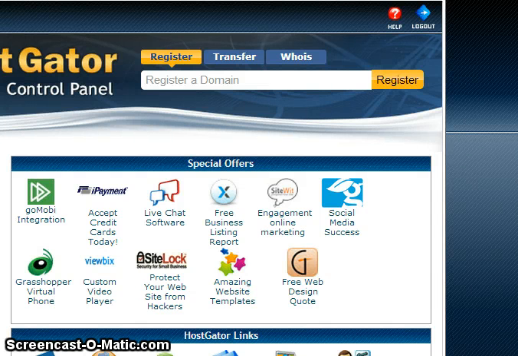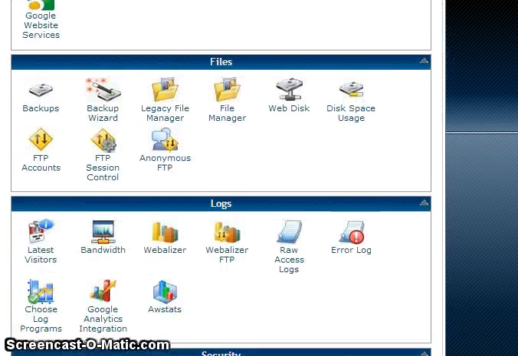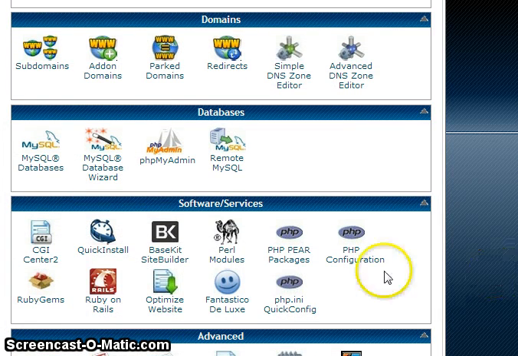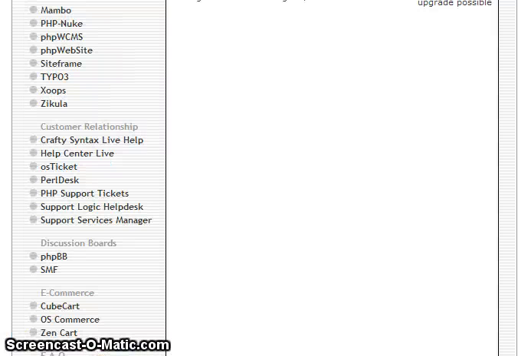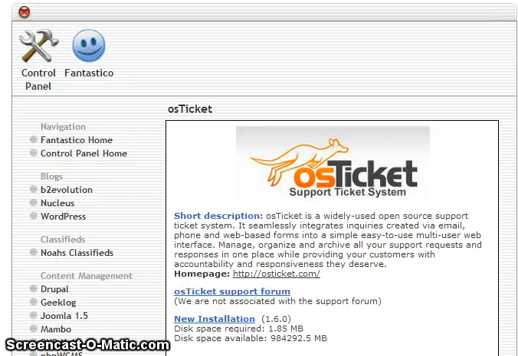Today I want to show you how to install an osTicket help desk on Hostgator. Inside your cPanel, look for software and services, press on Fantastico, and then on the left hand side press on osTicket, then click on new installation.